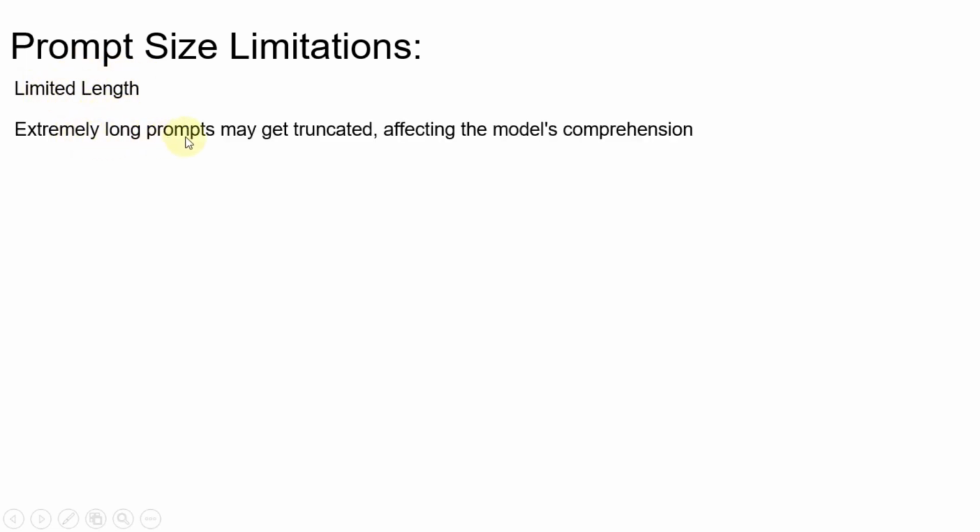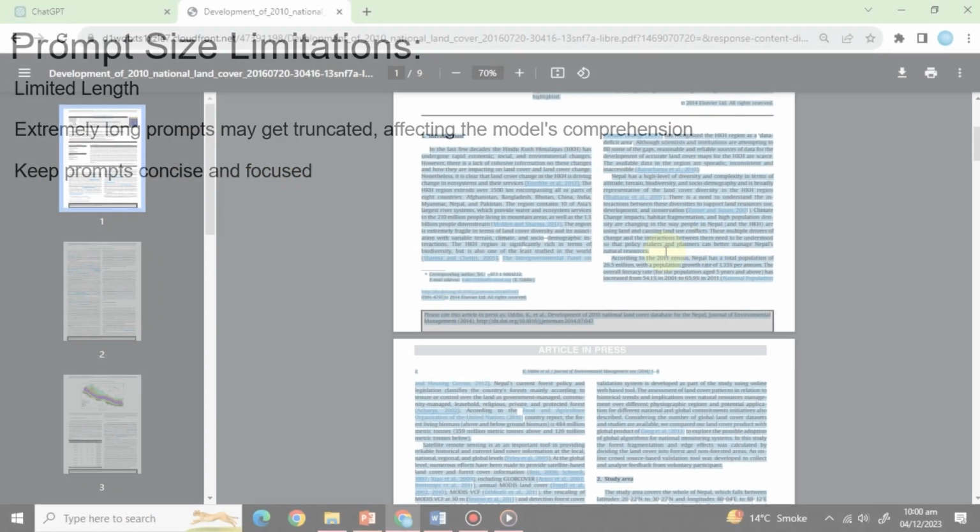Prompt size limitations. While prompts are powerful, there are limitations to their length. Extremely long prompts may get truncated, affecting the model's comprehension. It's advisable to keep prompts concise and focused. We are going to show you a quick example of this.